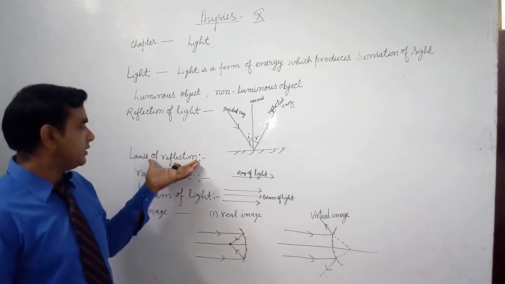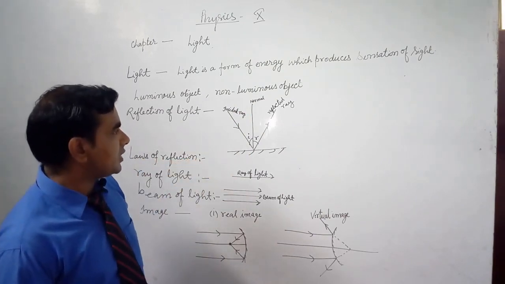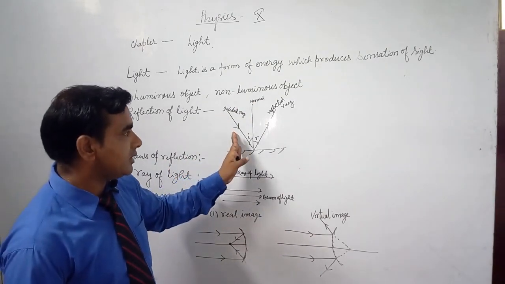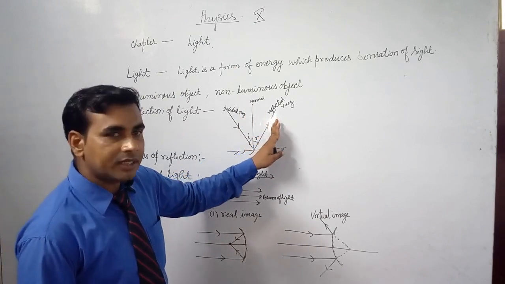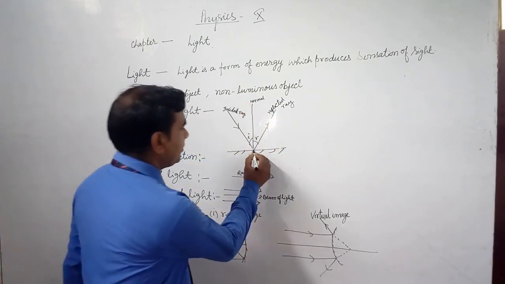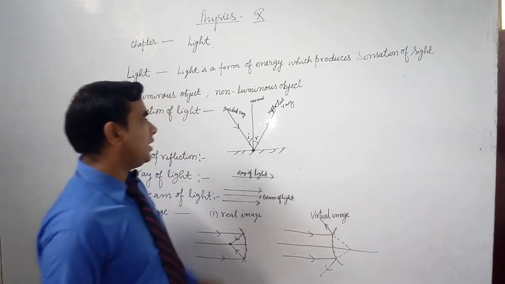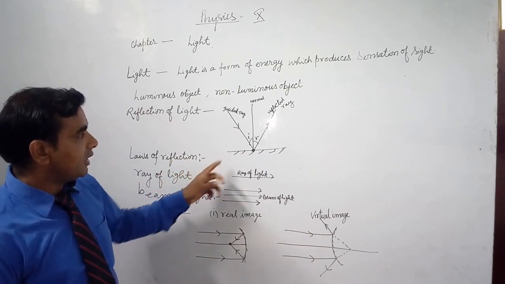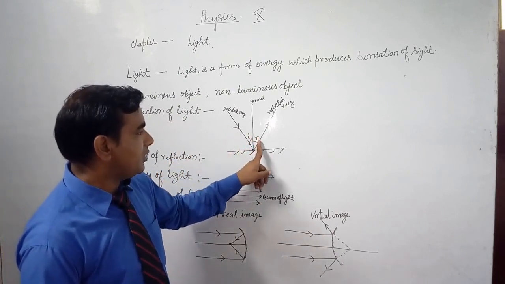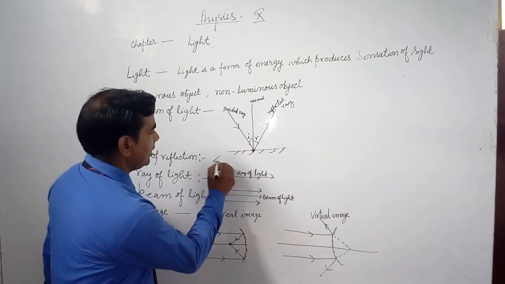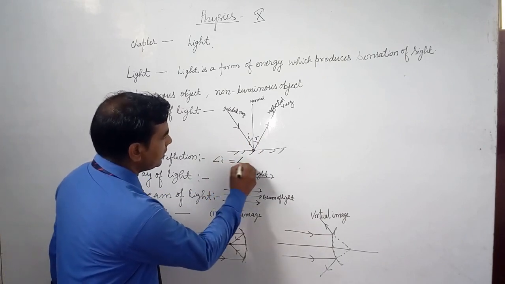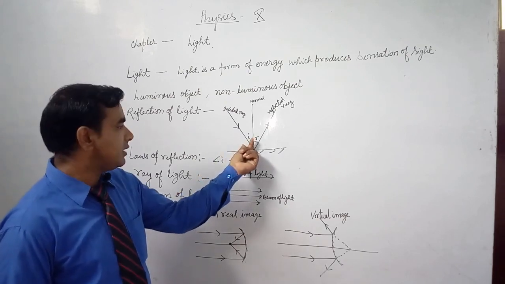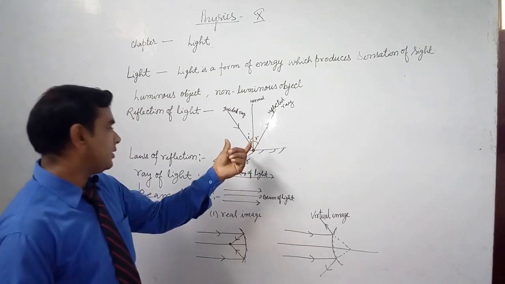Laws of reflection. There are two laws of reflection. First law of reflection: the incident ray, the reflected ray and the normal at the point of incidence all lie in the same plane. Second law: angle of incidence is equal to angle of reflection. Angle i is the angle of incidence and r is the angle of reflection.